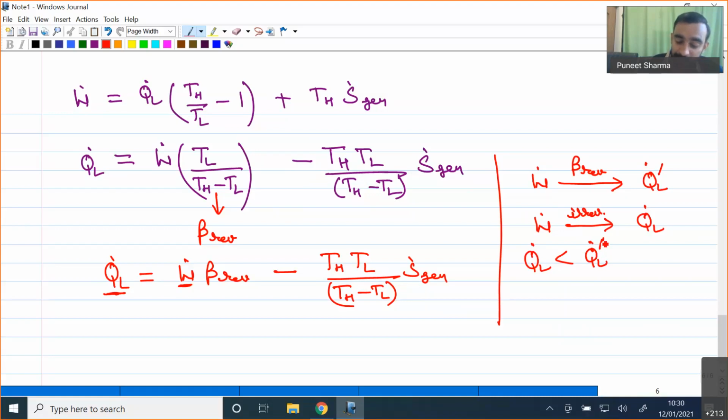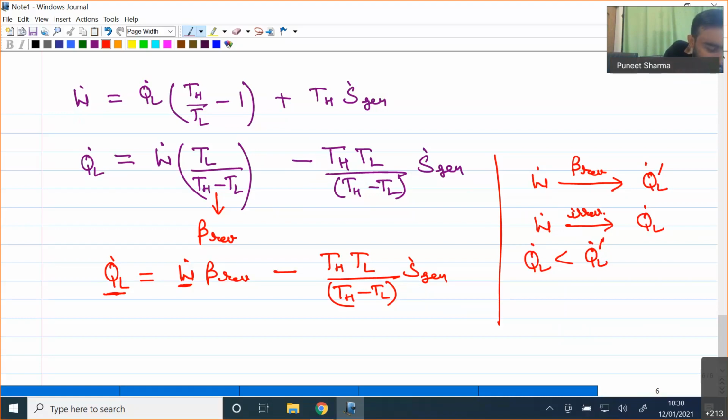Okay, and on the other hand, I can also say that if I have to obtain the same amount of refrigeration effect in both the cycles, then I have to give more amount of work in case of an irreversible cycle. Okay, so this you can see from here.